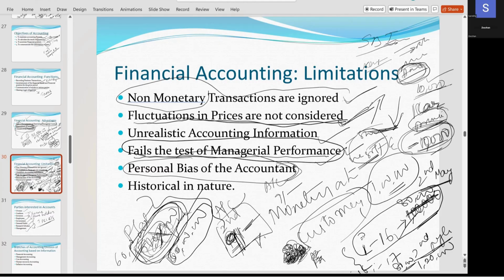No, ma'am. No, isn't it? So that is one limitation of financial accounting. Personal bias of the accountant means the profit and loss account statement. There is a rule that you have to prepare as per rules and regulations. But sometimes if the accountant commits fraud, we are unable to identify it. That is the personal bias of the accountant.